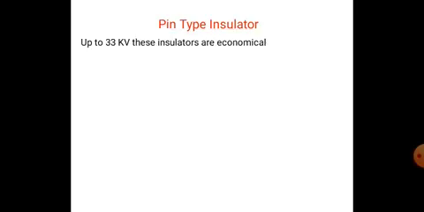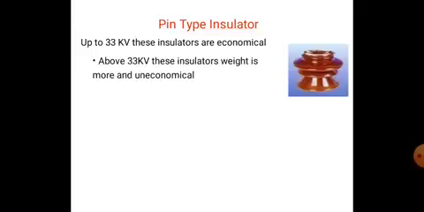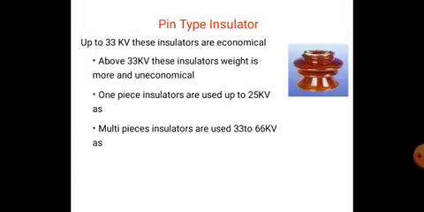The pin type insulator is used up to 33 kV. These insulators are very economical. Above 33 kV, the insulator weight is more and it is uneconomical, so up to 33 kV only we use pin type insulators. One piece insulators are used up to 25 kV. If it is 50 kV, we have to use multi-piece pin type insulators. Multi-piece insulators are used from 33 kV to 66 kV.